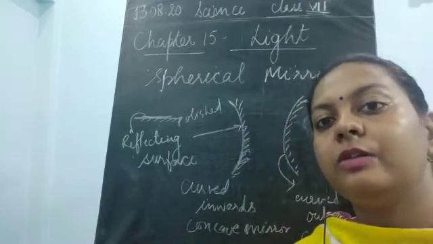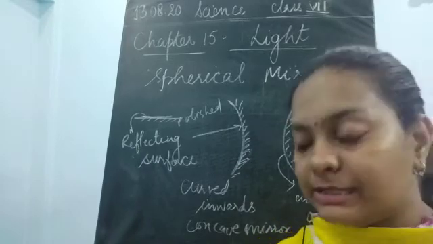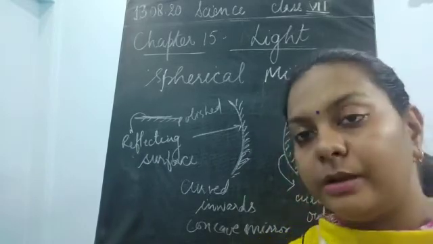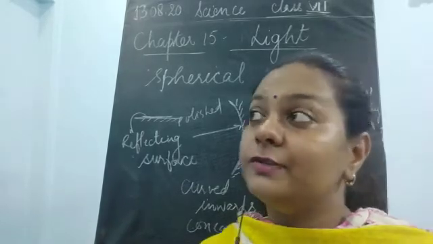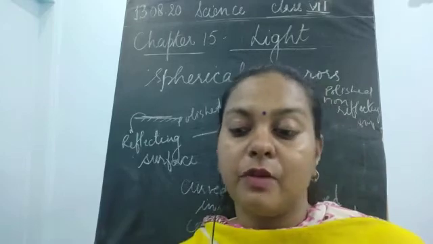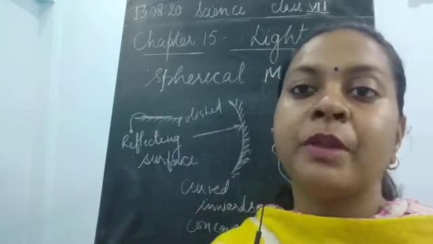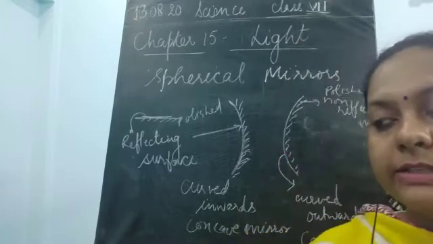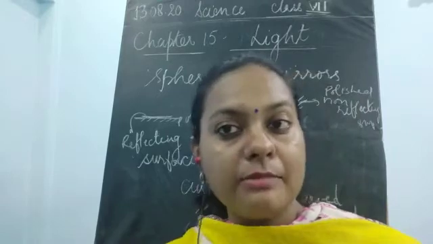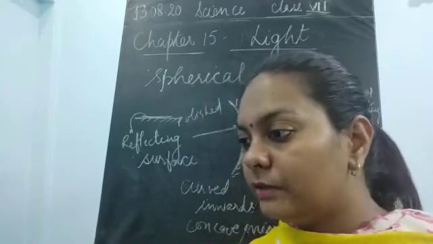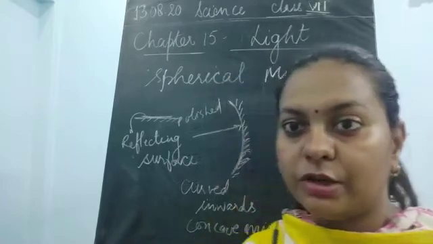Whatever image we are not able to see on the screen becomes the virtual image, such as the image formed in the mirror, the water image, the mirror image, the image formed on a shiny surface, on a spoon, on a stainless steel plate, or any shiny surface. If you are able to see those images, what type of image is that? That would be a virtual image, not a real one.